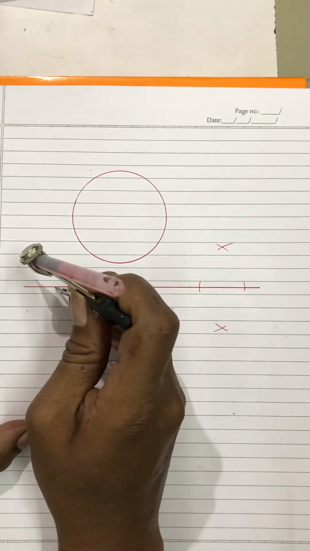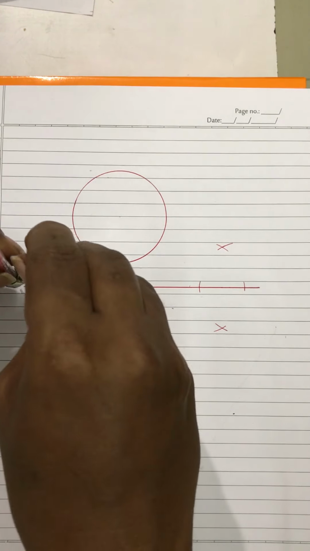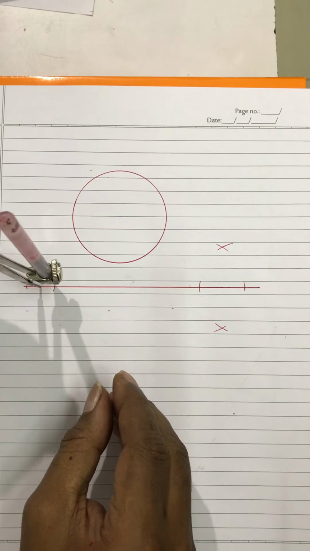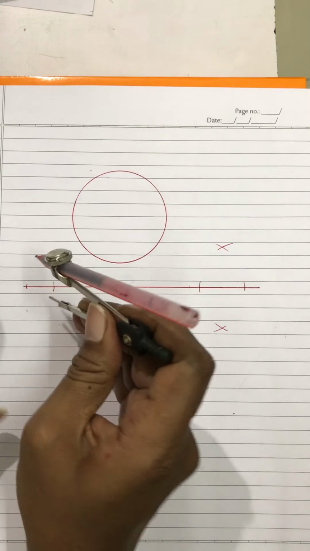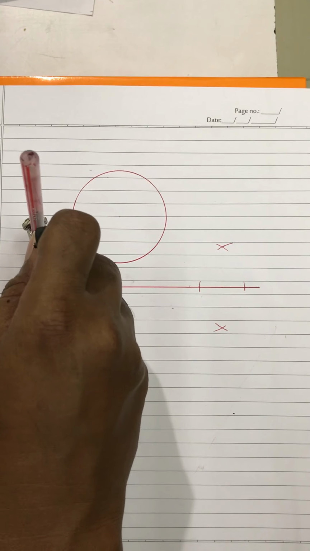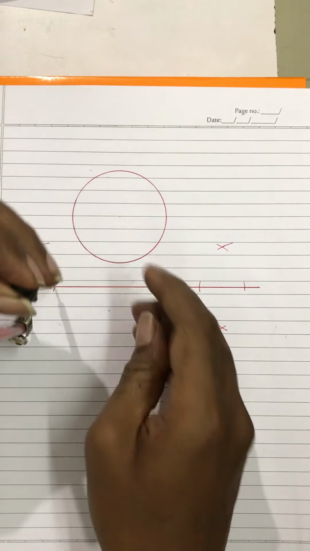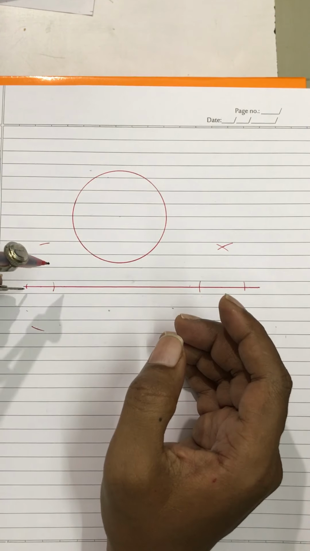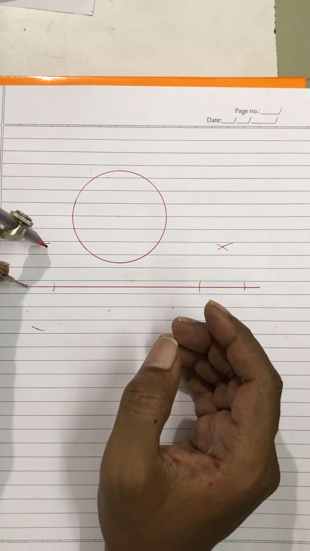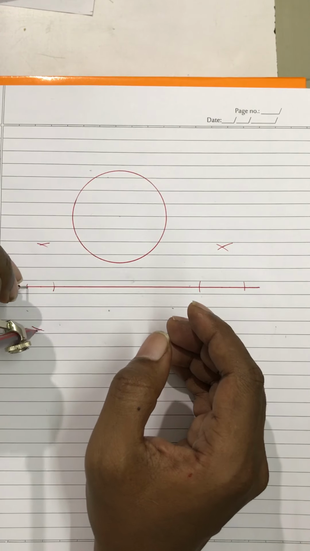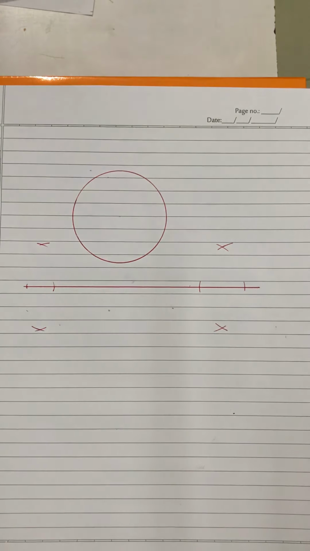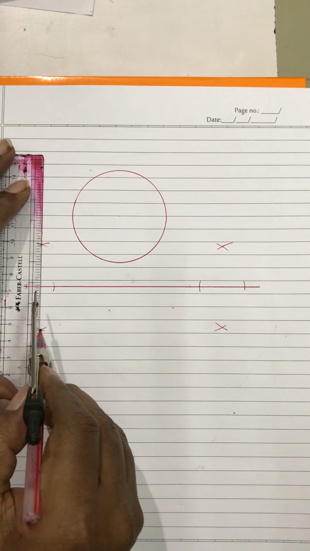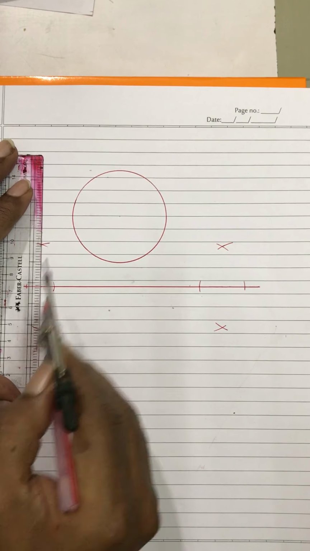Similarly, I will have to draw a perpendicular over here. Here also I will do the same thing. I will first make two arcs over here, and then I will increase this, make one arc at the head of this and one arc at the leg of this, and then without changing this, here and here. So I have got two perpendiculars now. I will draw them considerably long.